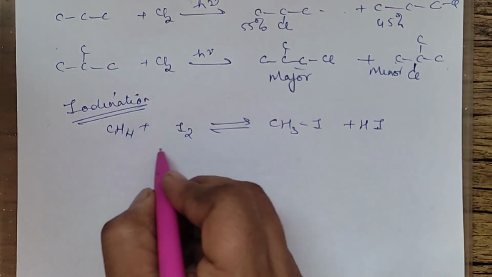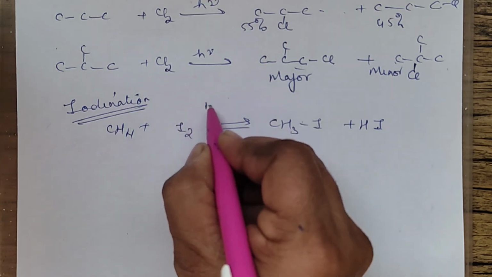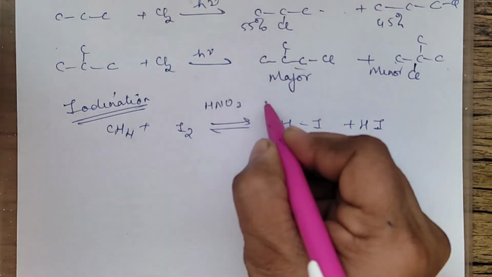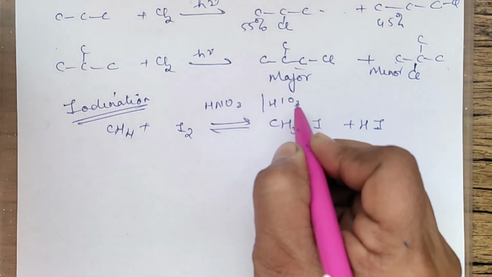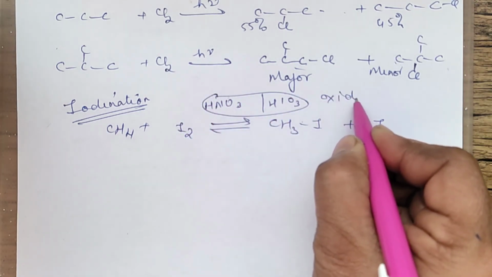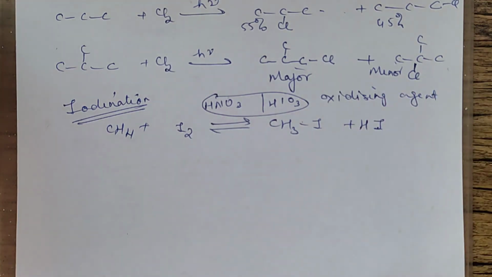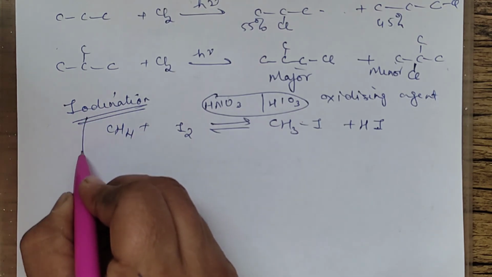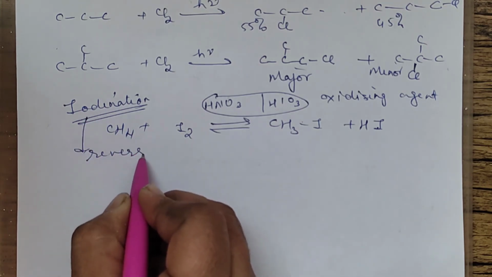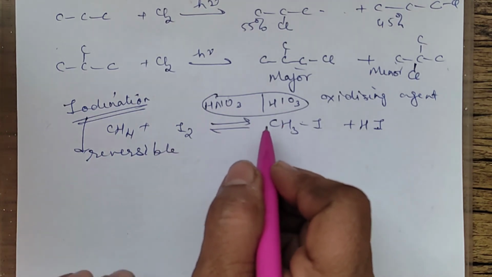The question is, when iodination is done, it is generally carried out in the presence of a strong oxidizing agent, that is HNO3 or HIO3. The reaction is generally carried out in the presence of these oxidizing agents. Why? Why is iodination carried out in the presence of strong oxidizing agents, that is nitric acid or iodic acid? So the answer to that is iodination is a reversible reaction. It is reversible because it's a slow reaction. It is reversible. So what is done?